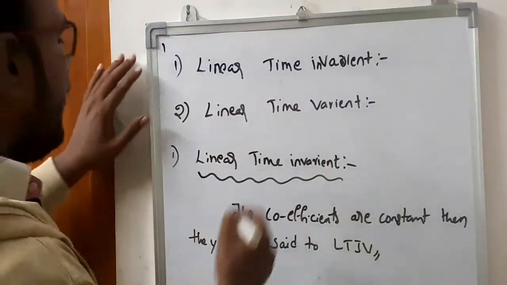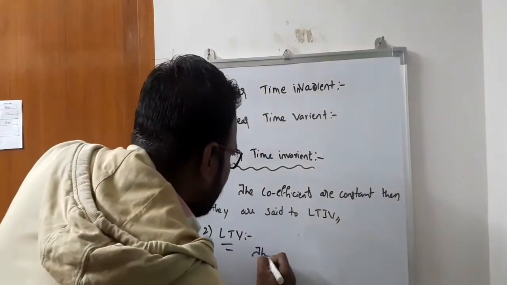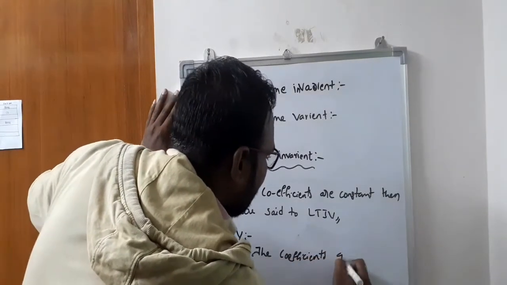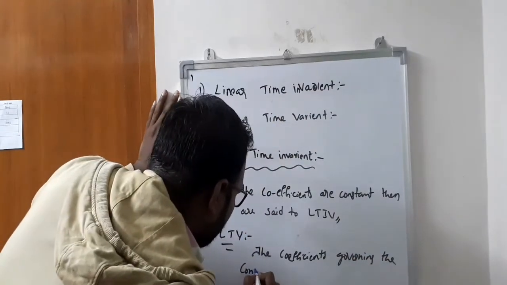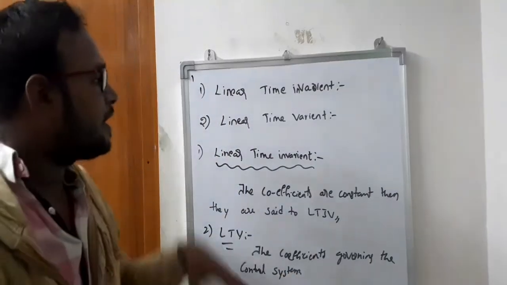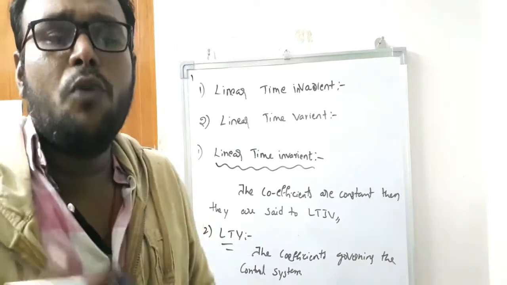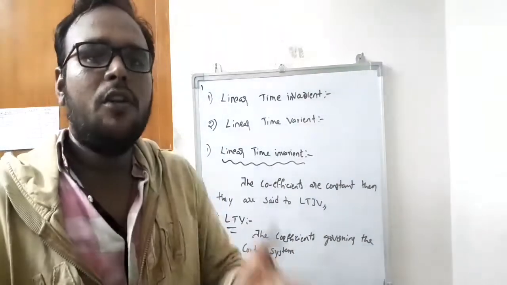When coming to linear time variant, the coefficients govern the control system. That means the coefficients control the system, output and input, whatever it may be. Governing means they perform all the operations of the system.